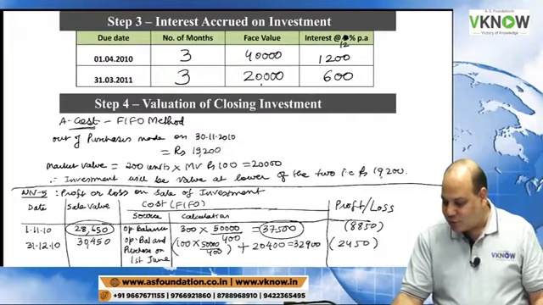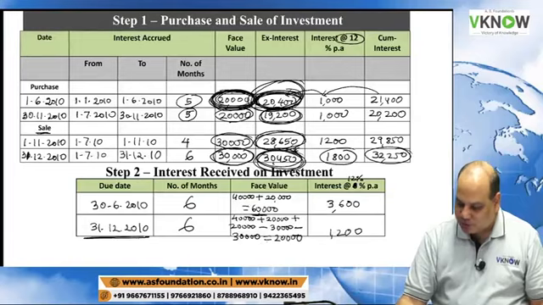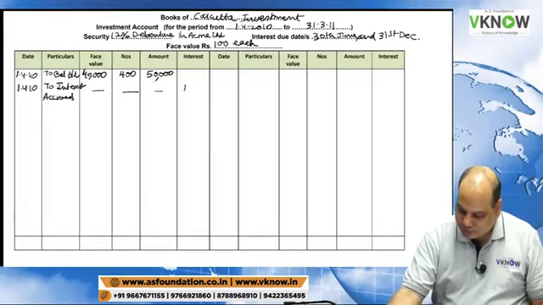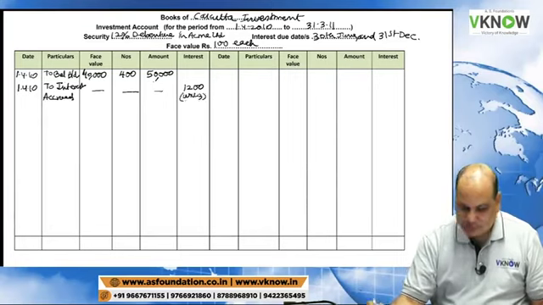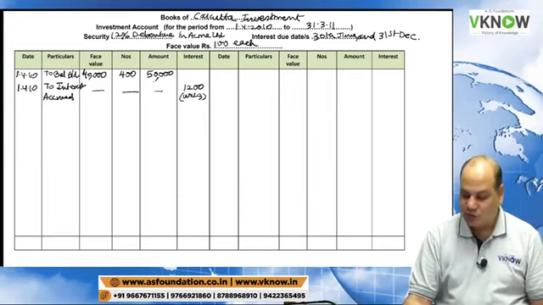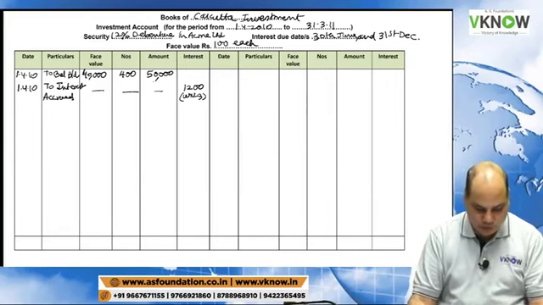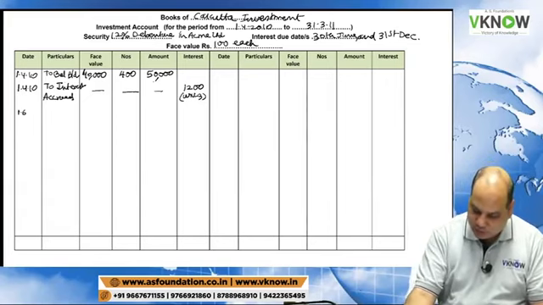Interest accrued on opening balance, working note 3, 1200 rupees. Write working note 3 in brackets here. Next, we'll pass the entry for purchases on the debit side first. So you will help me. The first purchase was made on 16/10 to bank.